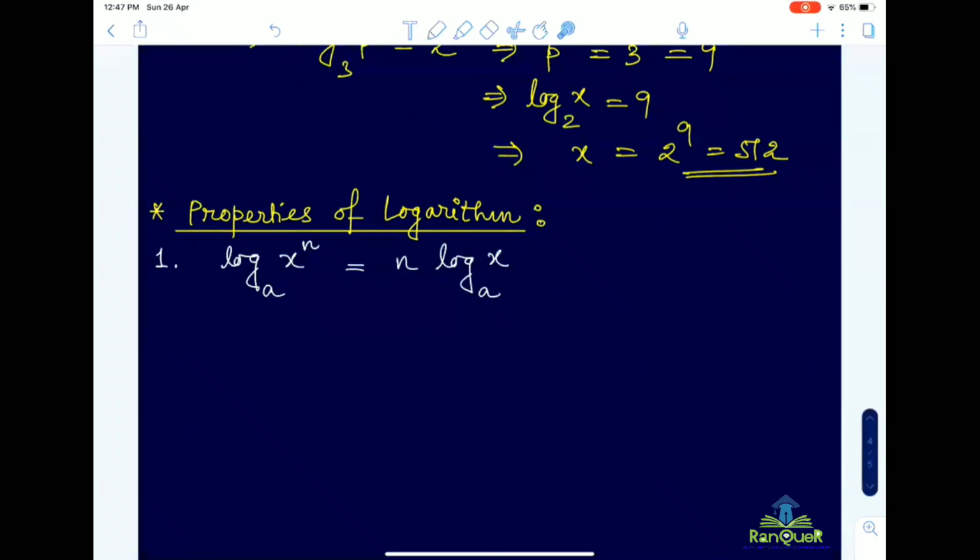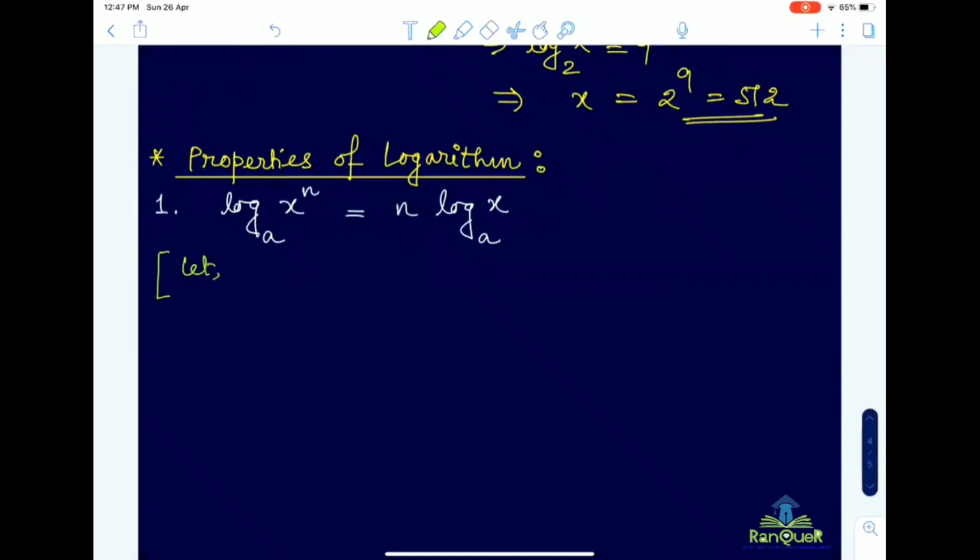So when you have log of x to the power n to the base a, then this exponent comes in front, making it n log x to the base a. Okay, so let us prove this one.